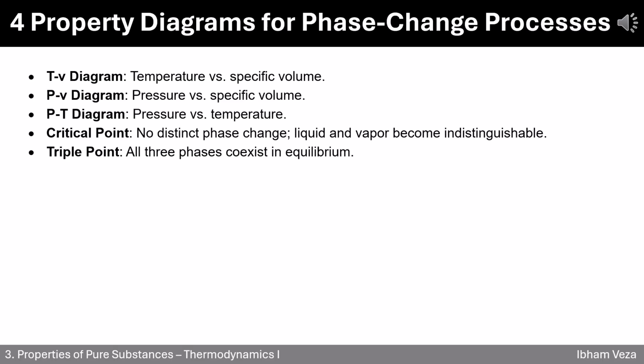The PT diagram is pressure versus temperature. This is your go-to diagram to understand boiling and condensation at different pressures. Now, 2 special points. The critical point is where liquid and vapor phases merge into one. Beyond this point, there's no clear phase change, it's just fluid. The triple point is where all three phases, solid, liquid, and vapor, coexist in perfect balance. These diagrams help engineers predict and control phase changes in real systems, from power plants to refrigerators.